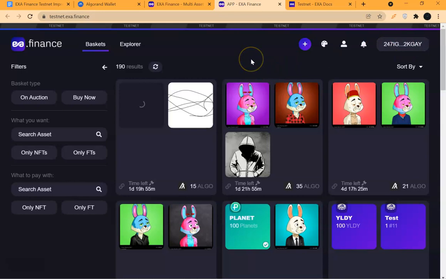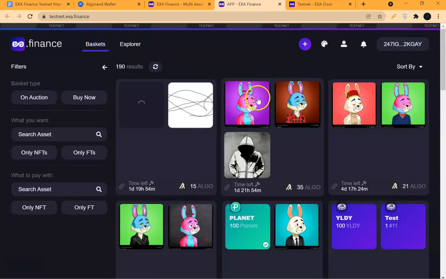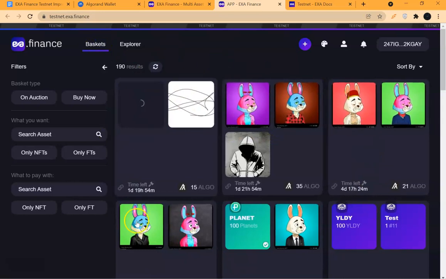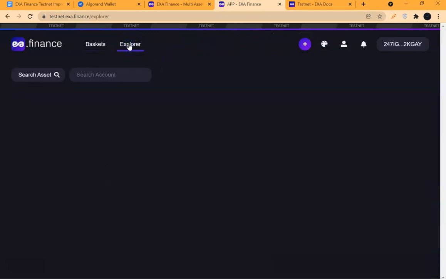Please note that we have some key aspects of this particular finance website. We have the basket, and this is the basket interface we are in. If you want to create a basket, this is where you create a basket. We have Explorer. Explorer gives you the history of a particular transaction or a particular item or a basket. We know Explorer, right? Yeah.